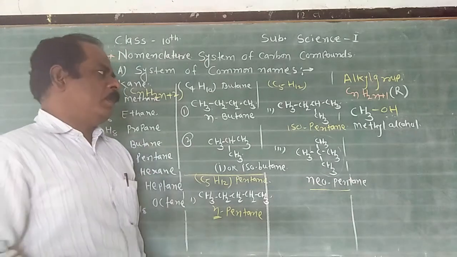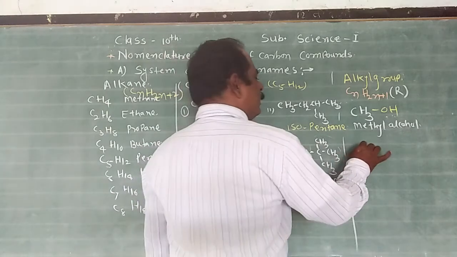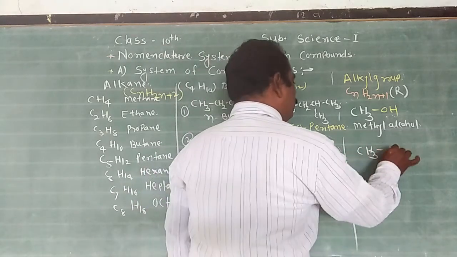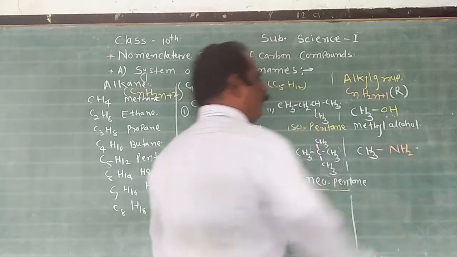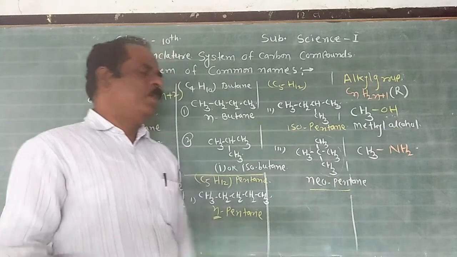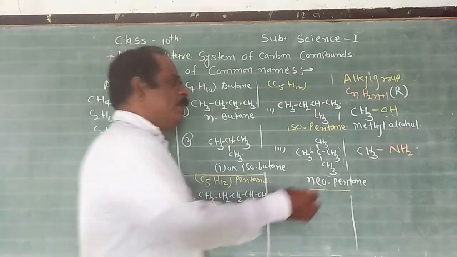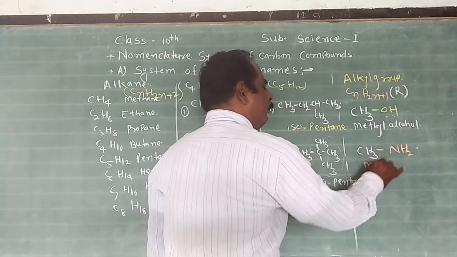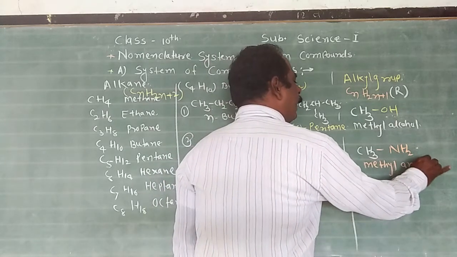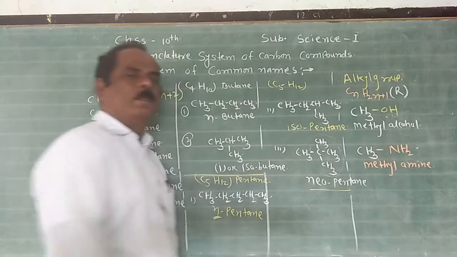Take a second example, same thing. CH3NH2. NH2 is the functional group of amine. How to write the common name? First write the name of the alkyl group. What is the name of the alkyl group? Methyl. Then write the word amine: methyl amine.